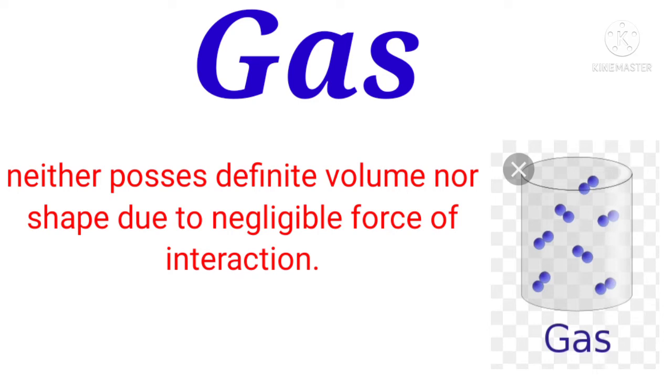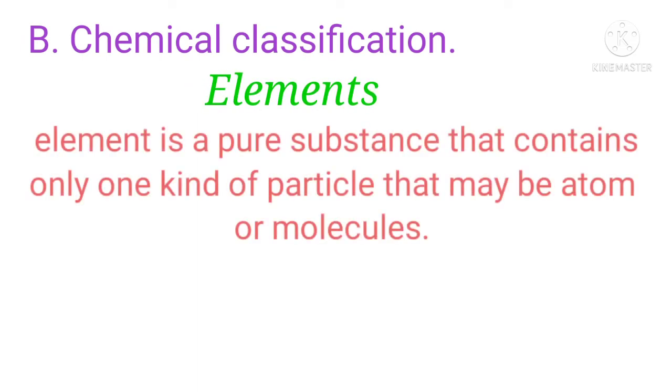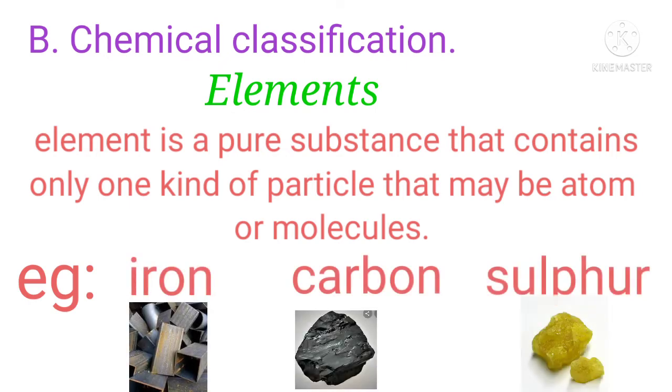Next we will study about chemical classification. An element is a pure substance that contains only one kind of particle, which may be atoms or molecules. Examples of elements are iron, carbon and sulfur. Next is types of elements. First one is metals.